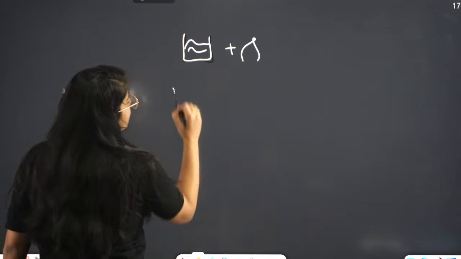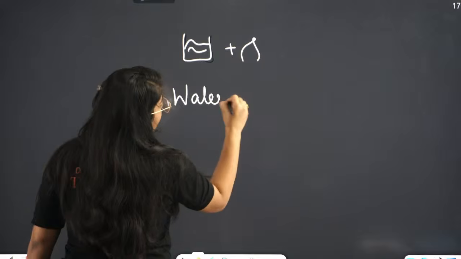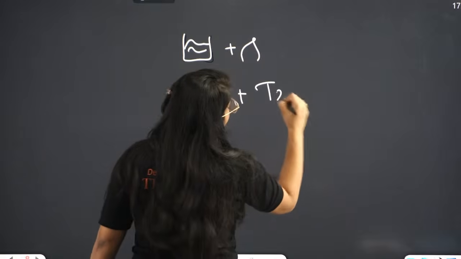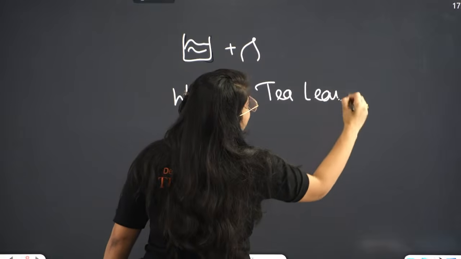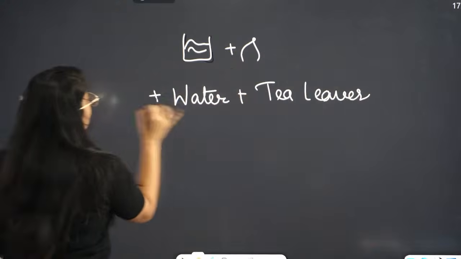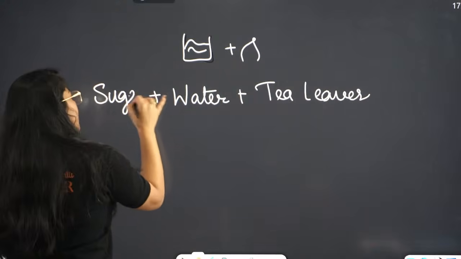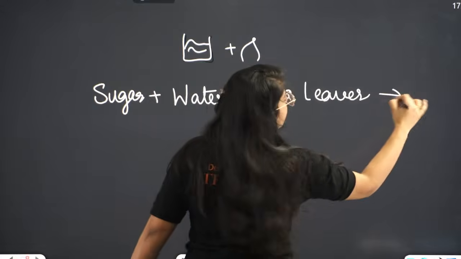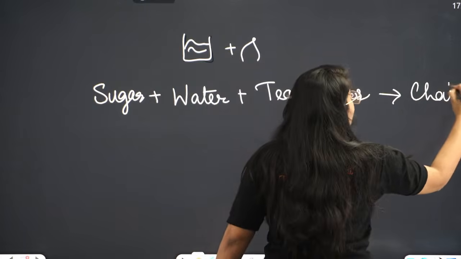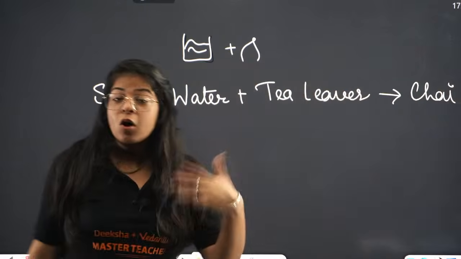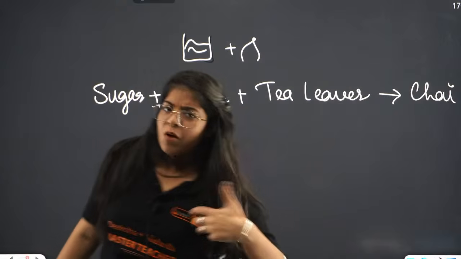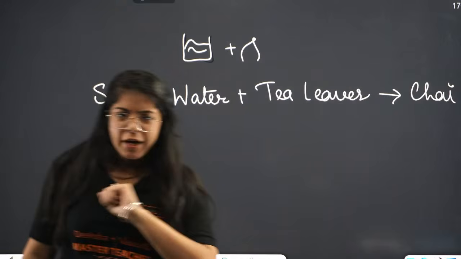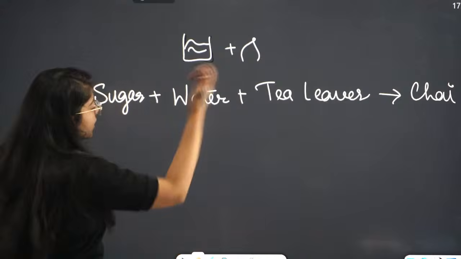Now, one way is I can write water plus tea leaves. Okay, that works. Water plus tea leaves plus sugar, and you can add milk and everything, and it gives you a chai. Right? But on the other hand, we know the formulas as well. I know the formulas of sugar, tea leaves. Do you know it? Right? But right now, let's just understand.